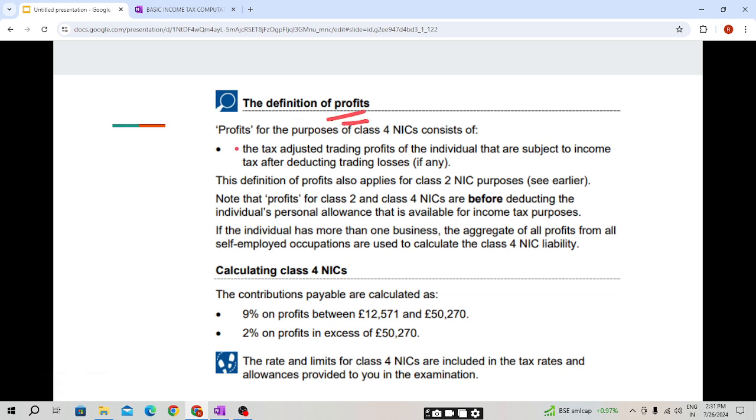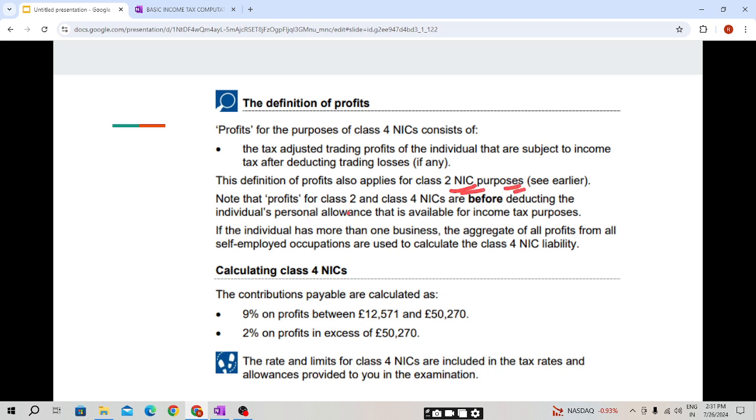The definition of profits. Profits for the purpose of class 4 NIC consist of the tax adjusted trading profit of the individual that is subject to income tax, after deducting trading losses, if any. So students, profit here means tax adjusted trading profit, which we have seen in our chapter number 7, subject to deducting trading loss. After deducting the trading loss, whatever is the profit, on that trading profit we need to calculate the class 4 NIC. This definition of profit also applies for class 2 NIC purposes.